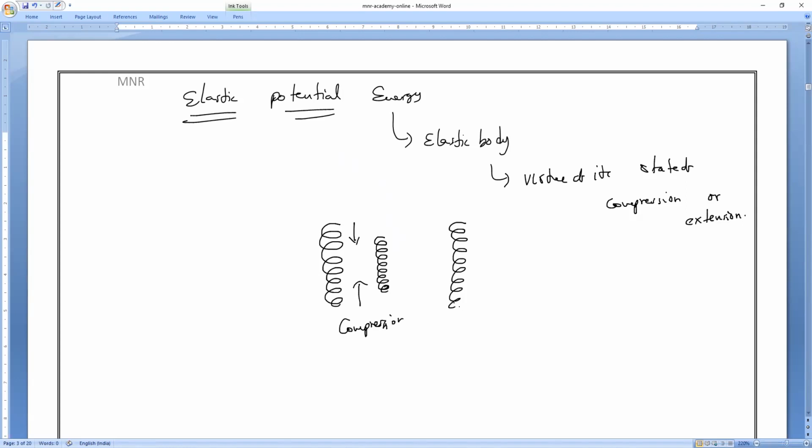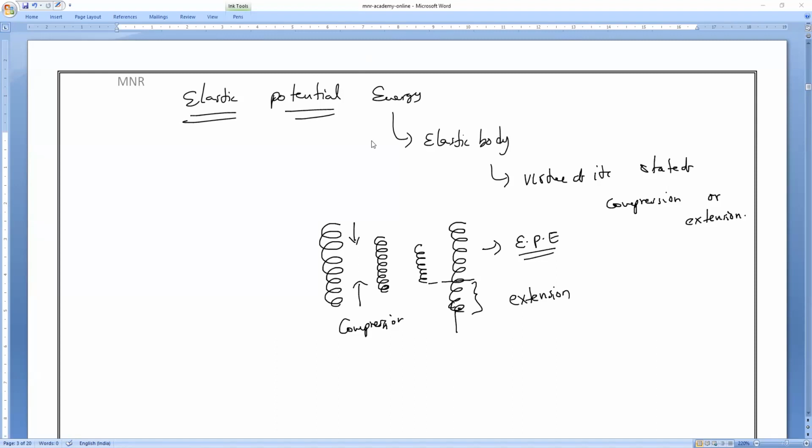Now the spring is this much. I elongated it. The spring was very small and I elongated it up to this much. So this much it is extended. That is extension. Now also the energy stored in this one we call as what? Elastic potential energy.